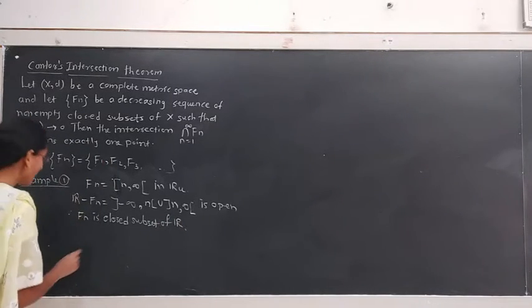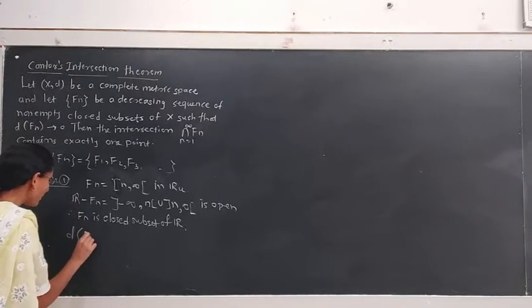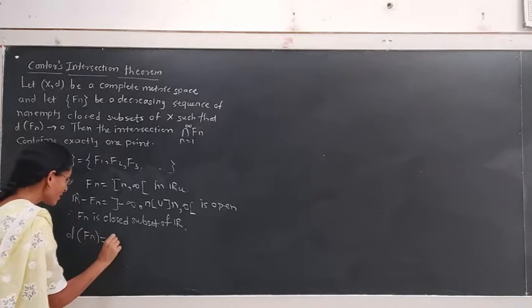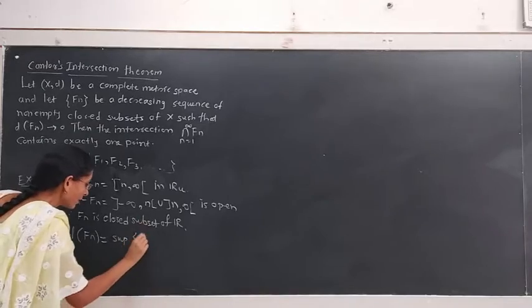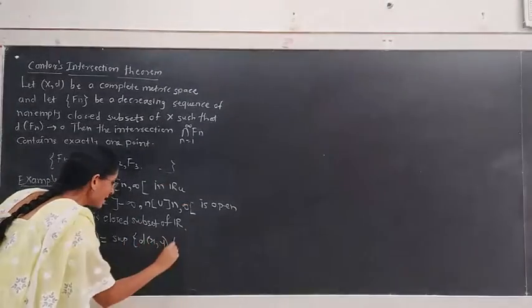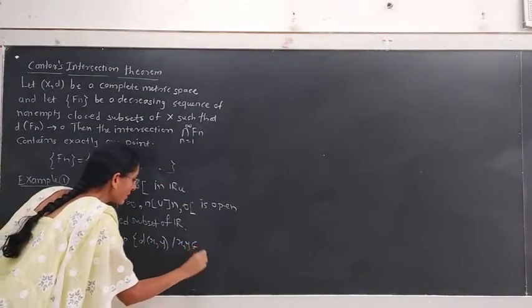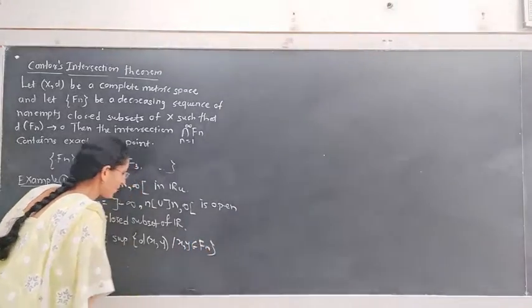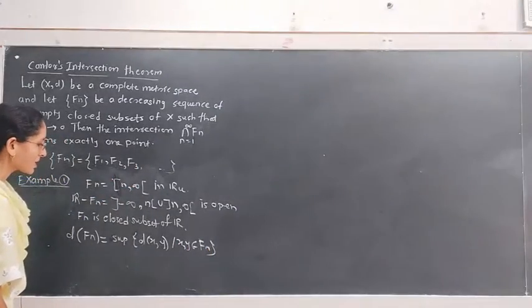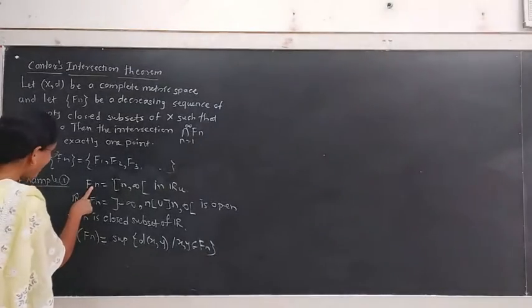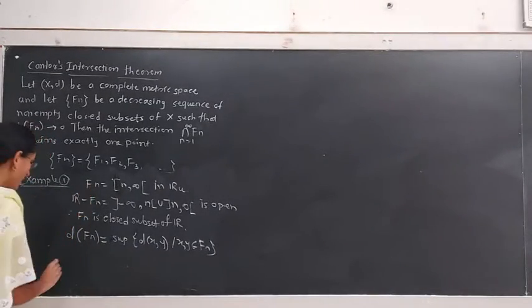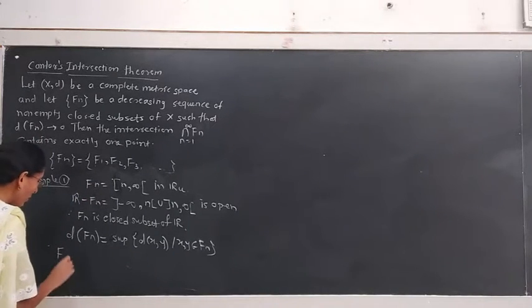Also, if we consider the diameter of Fn, what is this? The supremum of d(x,y), where x and y belong to Fn. We can observe that as n tends to infinity, the points of the sequence Fn are in the form of sets.